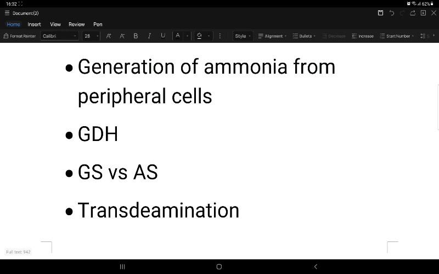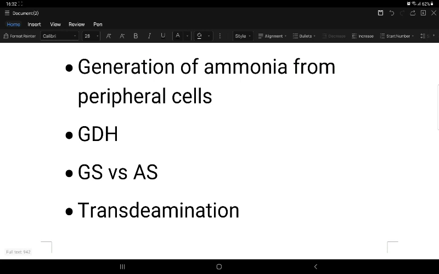Alanine transaminase, alanine is formed and transported across to the liver. By alanine transaminase, pyruvate is synthesized, and by gluconeogenesis from the pyruvate, glucose is synthesized, and this glucose is given to the muscle. Okay, like this the reaction goes.